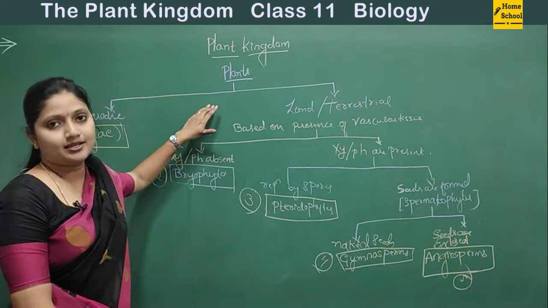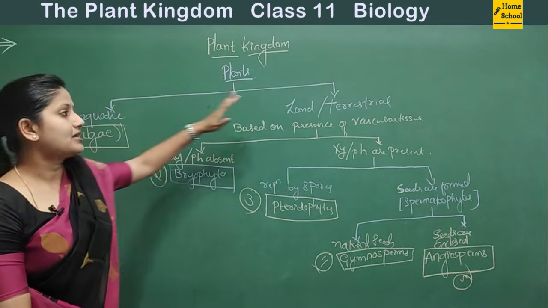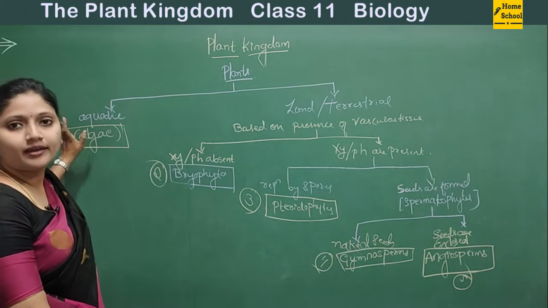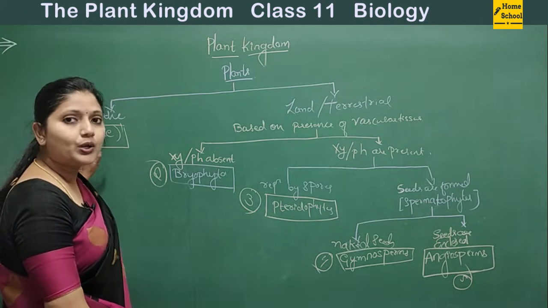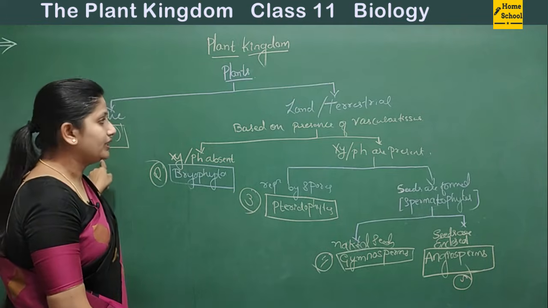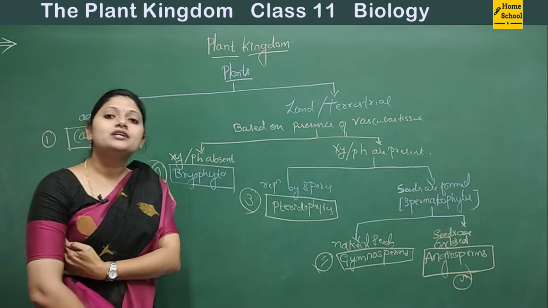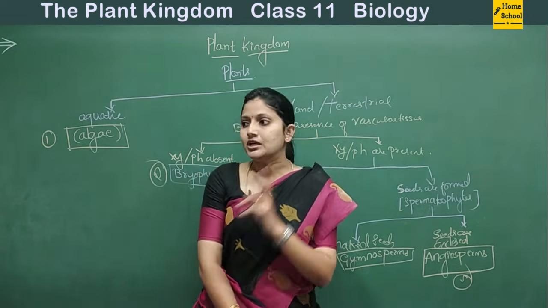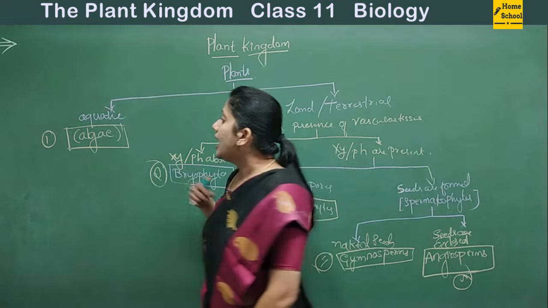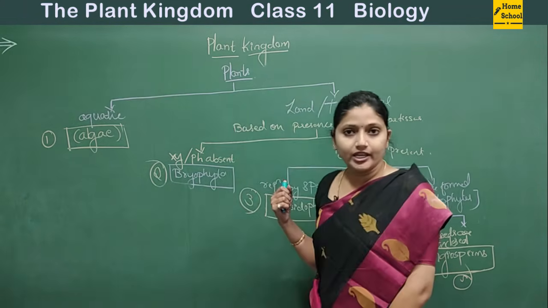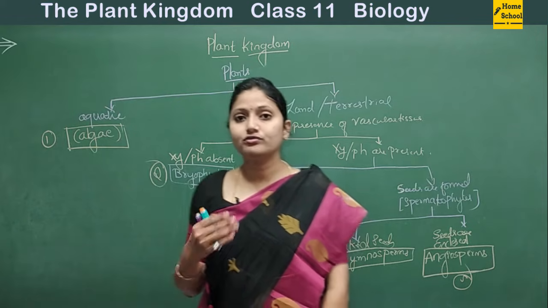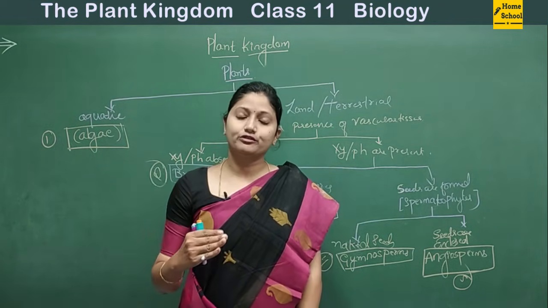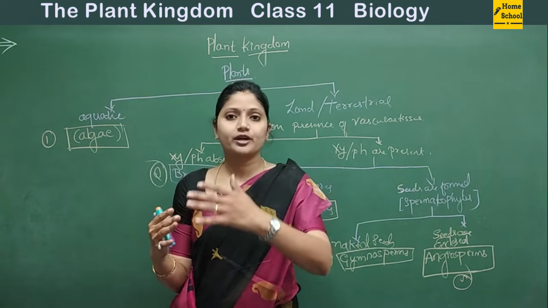They are classified into aquatic plants and terrestrial plants. So the plants which fall under the aquatic are majorly algae. Then under the terrestrial plants, it is based on the presence of the vascular tissues. What you have to remember here is that algae are majorly thallophytic in nature. What do you mean by thallophytic or thallophytes? There is no proper clear differentiation of the leaf, stem, roots.